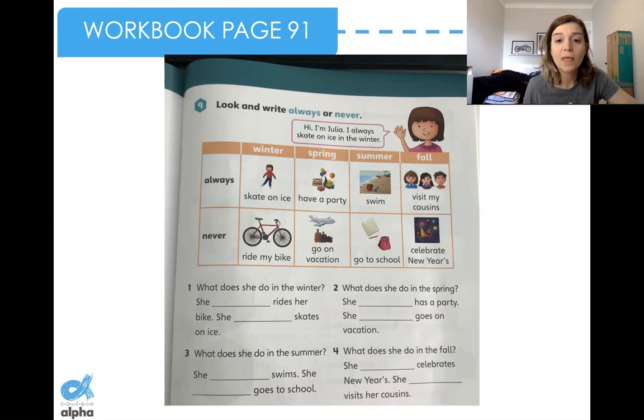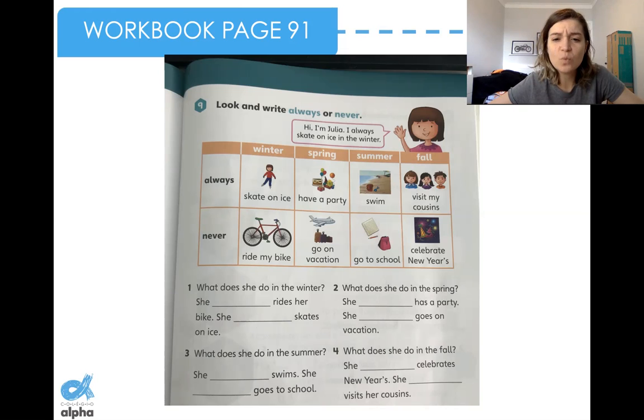Number 2, what does she do in the spring? You need to look at the 2 activities that she does in the spring. Number 3, what does she do in the summer? Now you need to look in the summertime at what activities Julia does. And number 4, what does she do in the fall?